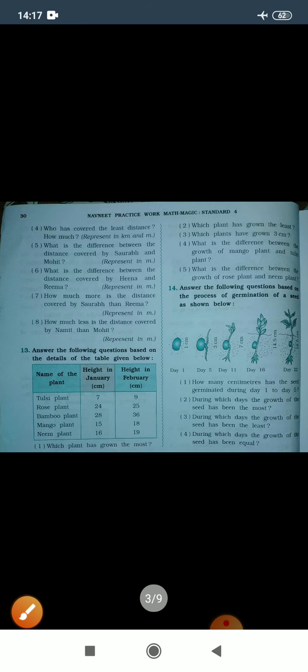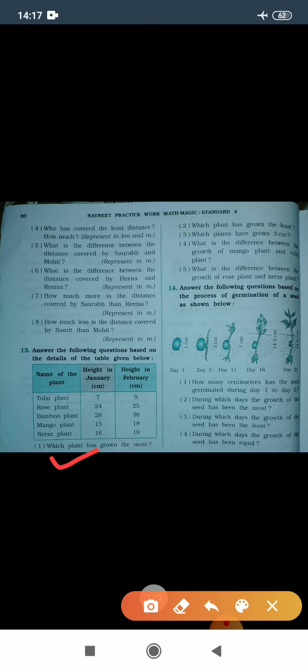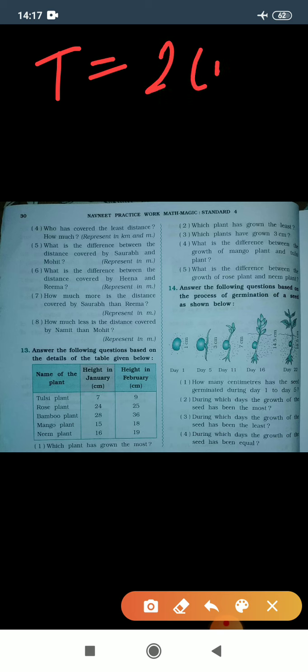Number 1 question: which plant has grown the most? So we can see here, 9 minus 7 is 2, 25 minus 24 is 1, 36 minus 28. I will write here, tulsi's growth is increased by 2 centimeters, rose plant growth is by 1 centimeter.